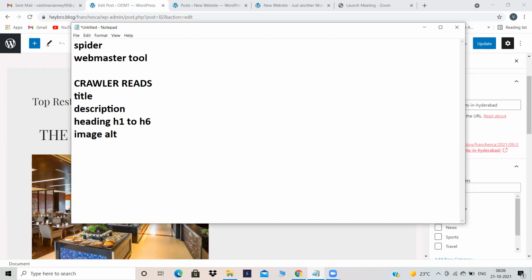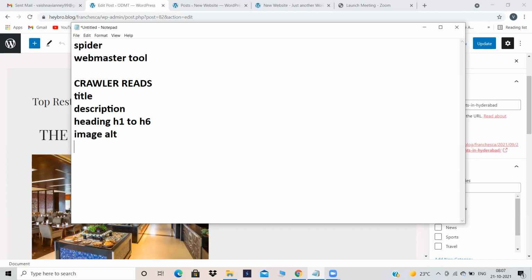What is image alt? What is the use of image alt? Can you tell me any example? Like the other day you showed, the picture of Donald Trump was displayed.